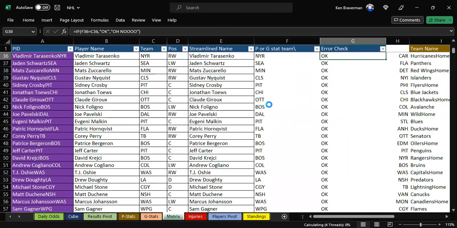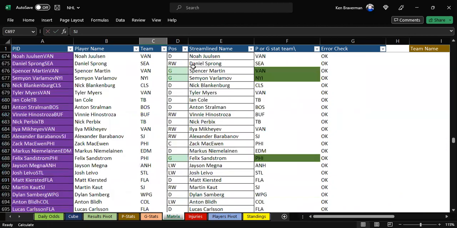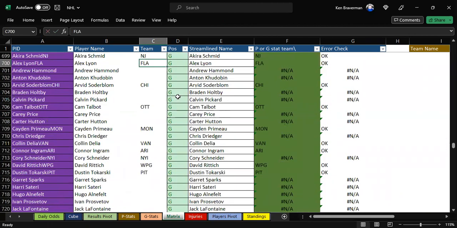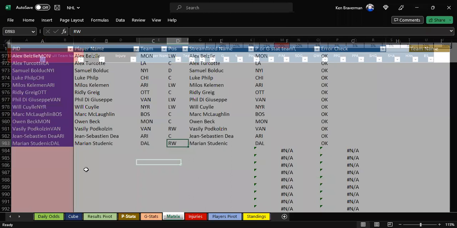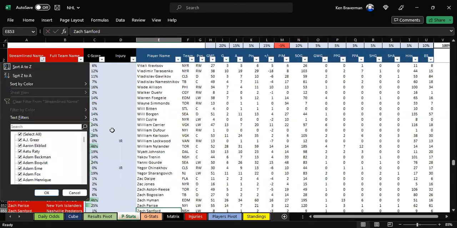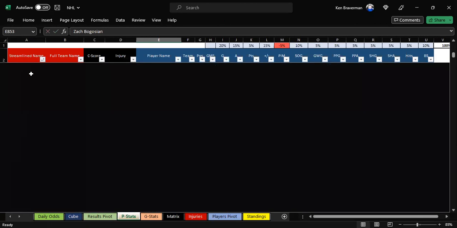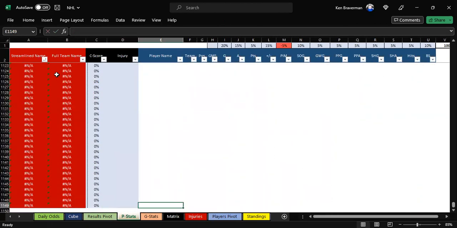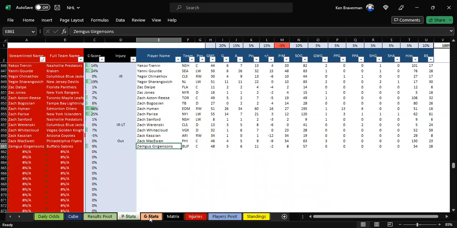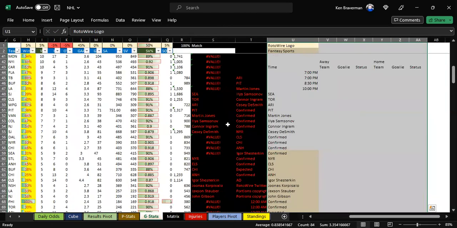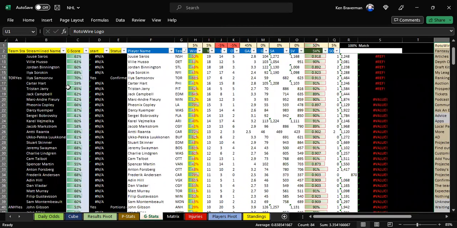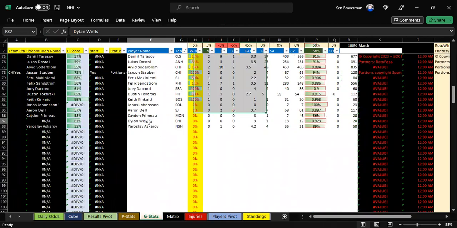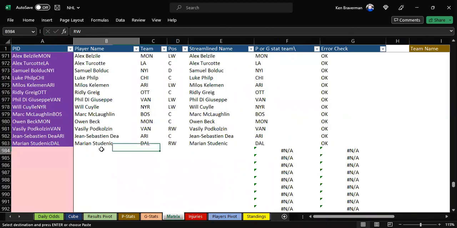All right, now what does that do? Because we've just changed and updated all the players that have played the game supposedly, another way we can check that is we can look for any errors. So I usually just sort this and then go down. And I don't think there are any errors here. And then in goalie stats, we can look for any errors. Streamline, are there any streamline name errors? Yes. Dylan Wells is on Chicago. And we should add him to the matrix.